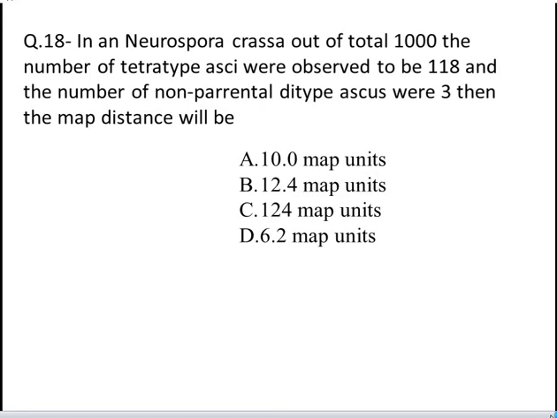The next question is in Neurospora crassa, out of total 1000, the number of tetratype asci were observed to be 118 and the number of non-parental ditype asci were 3, then the map distance will be. These are your four options: A 10 map units, B 12.4 map units, C 124 map units, D 6.2 map units. Yes, the correct answer is D, 6.2 map units.